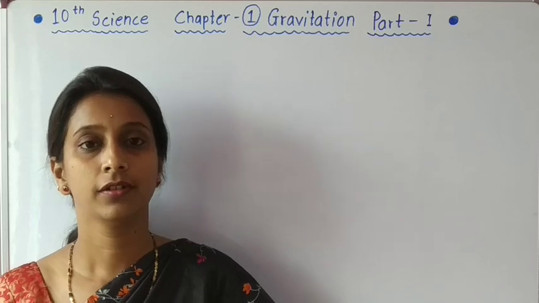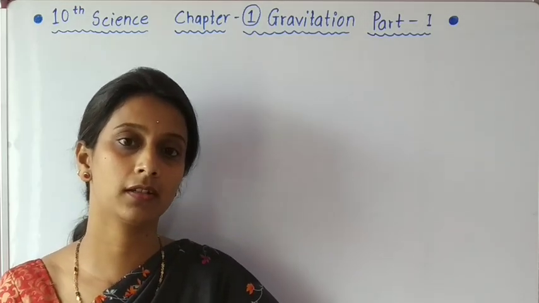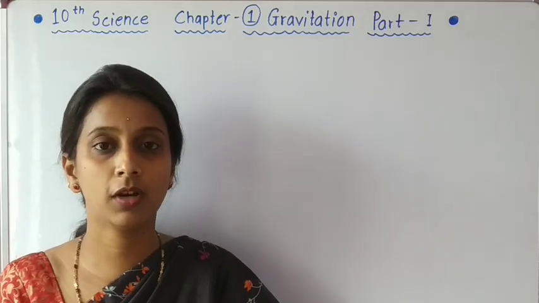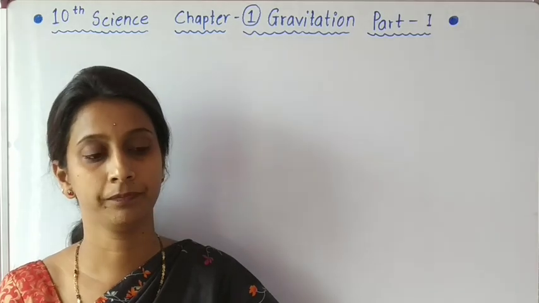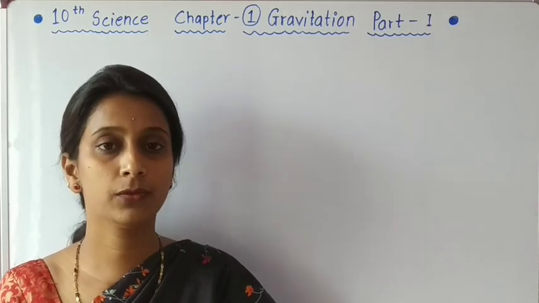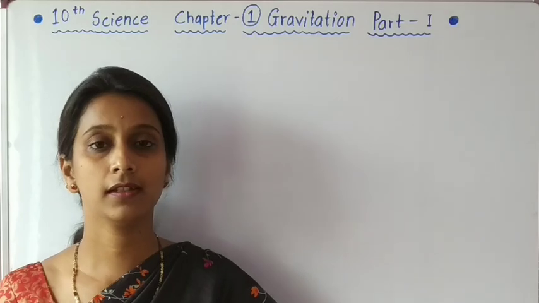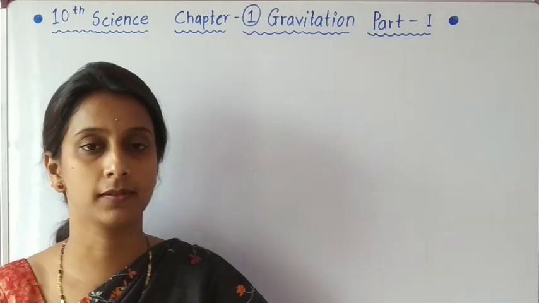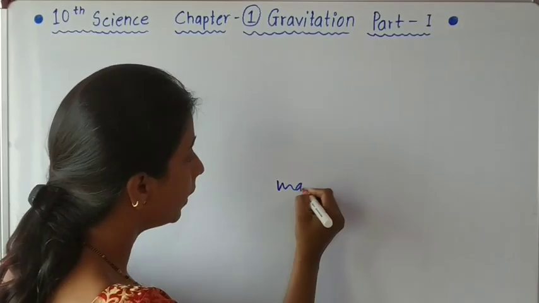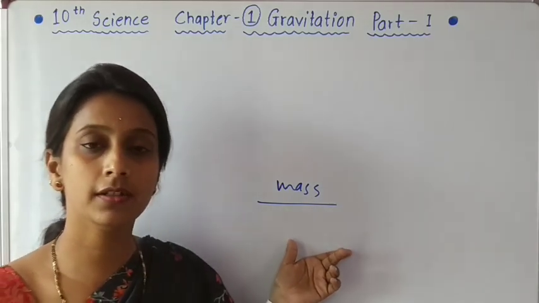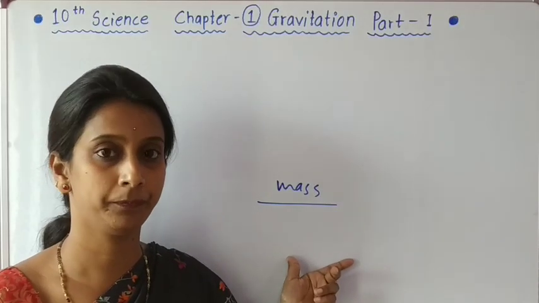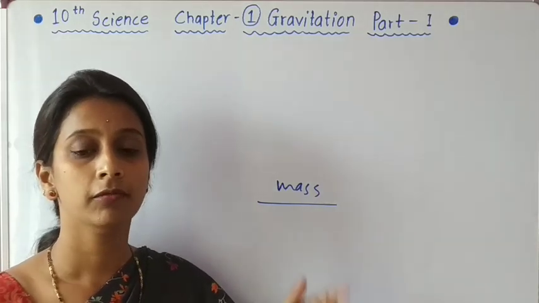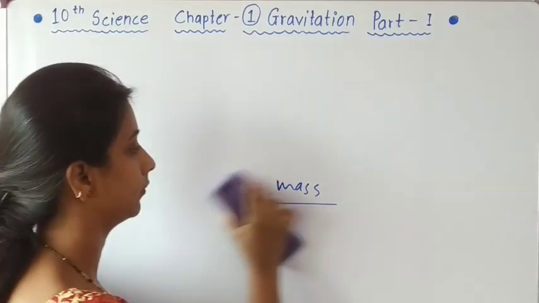About gravitation, we just know that it is a force of attraction which is present inside the earth, and it has a tendency to attract every object towards the earth. But students, this gravitational force or gravity is present in every object in the universe which has mass. The object which has mass possesses gravity. It has gravitational force inside it. About this we will see in the next few videos. Before this, we will see what gravitation is.